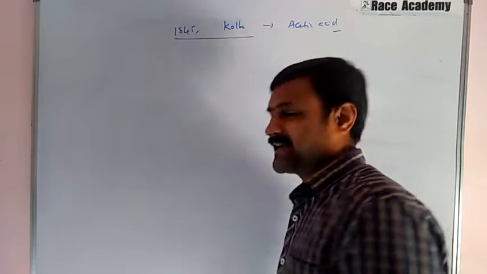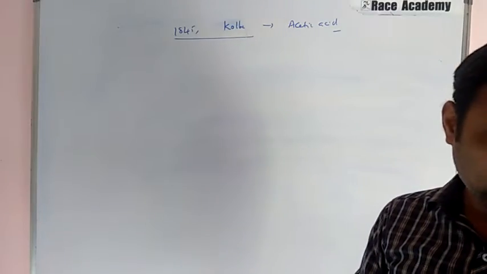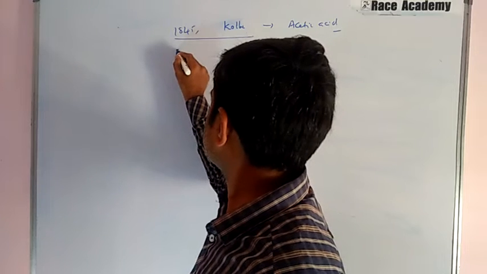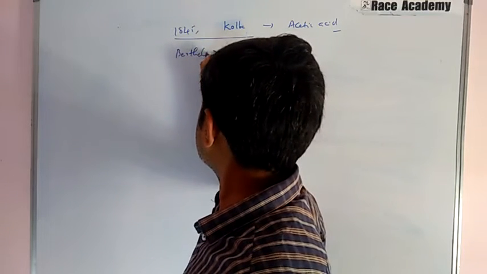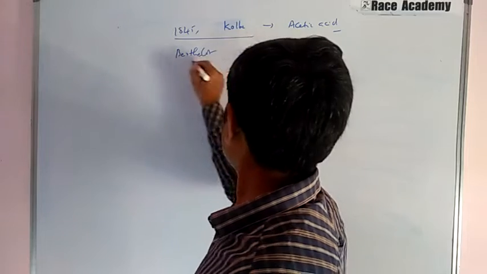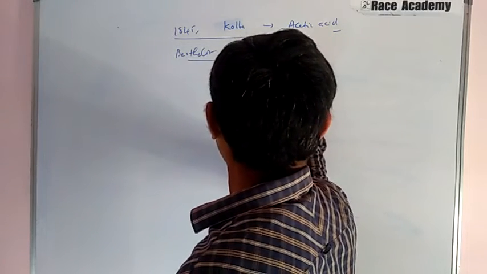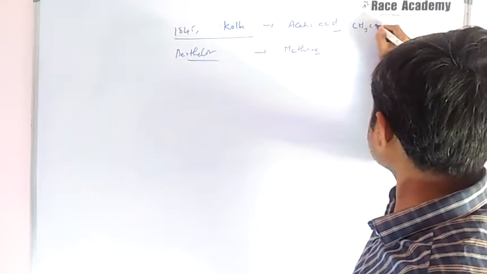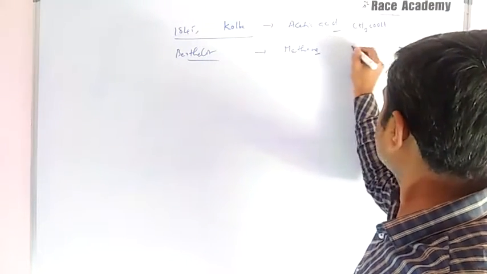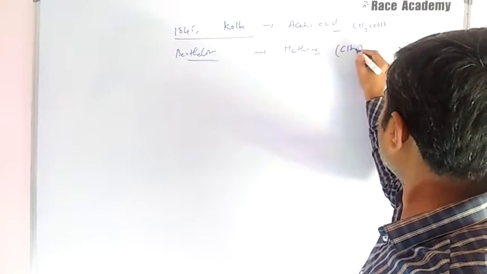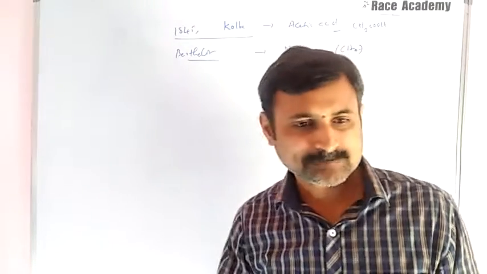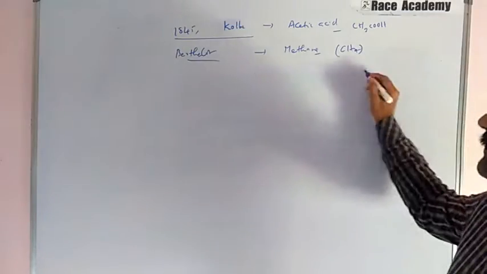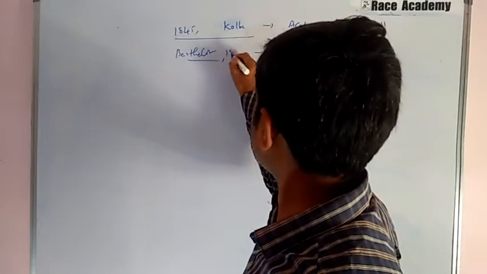The same success was carried forward by another scientist whose name is Berthelot. He prepared methane as an organic compound. Acetic acid was prepared by Kolbe, and methane was prepared by Berthelot in 1856.